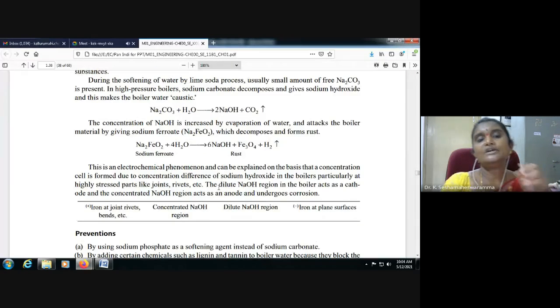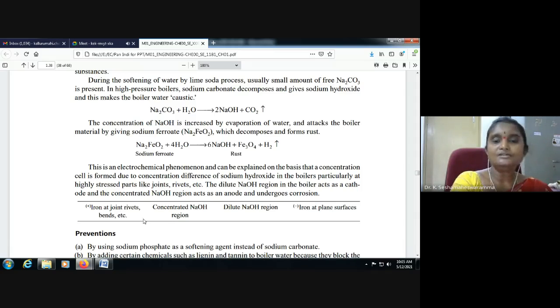Actually, this is an electrochemical phenomenon and can be explained on the basis that a concentration cell is formed due to the concentration difference of sodium hydroxide in the boiler, particularly at highly stressed parts like joints and rivets. The dilute sodium hydroxide region acts as the cathode and the concentrated sodium hydroxide region acts as an anode, which easily undergoes corrosion.